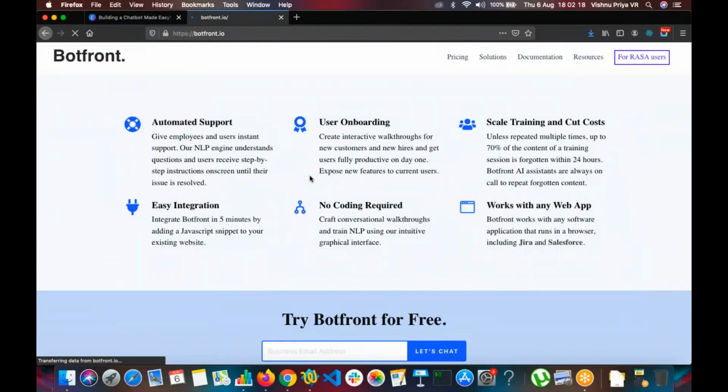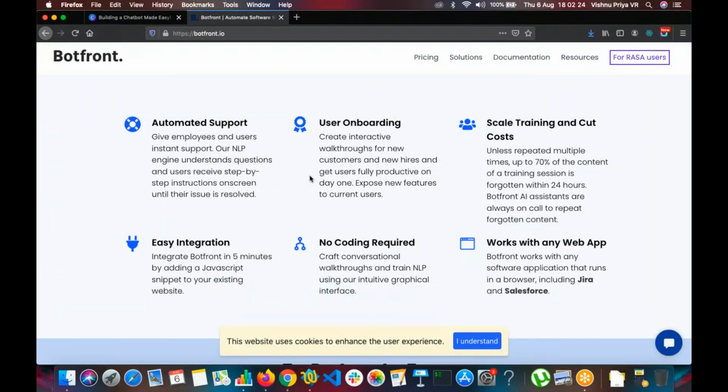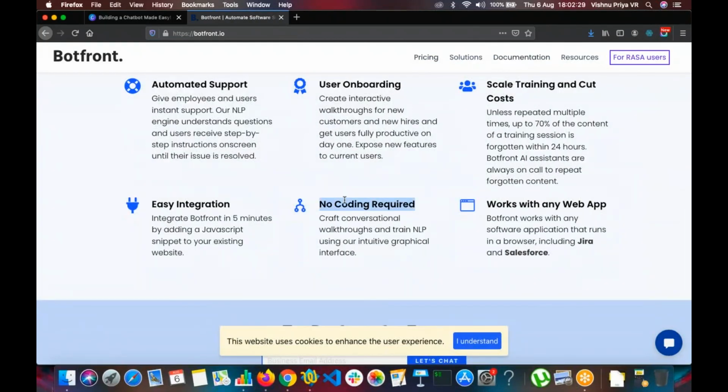So these are the extra features provided by Botfront, I'm sorry. Basically it also gives you a GUI, no coding required. What we saw, we were typing the stories here, right? So in Botfront, we can do even the stories in the UI.